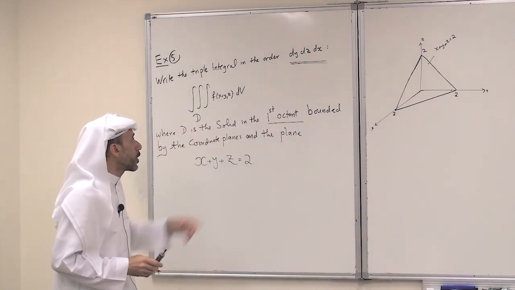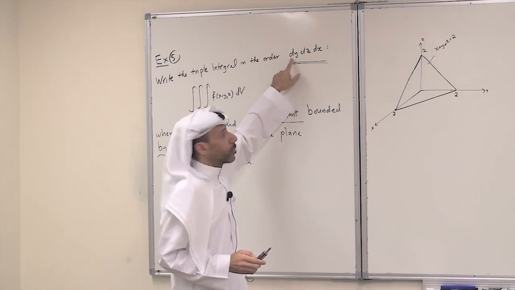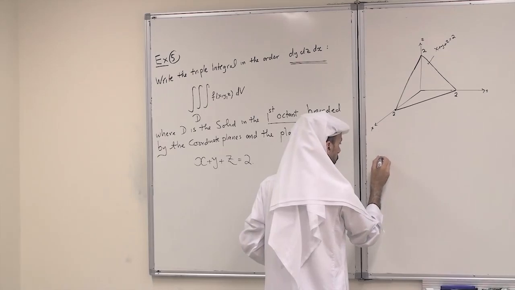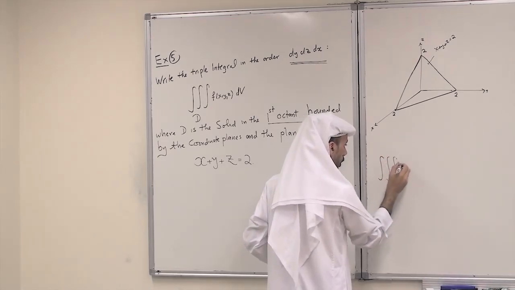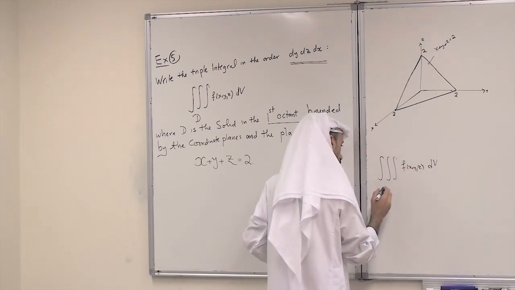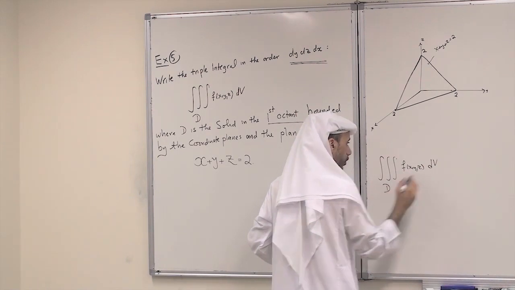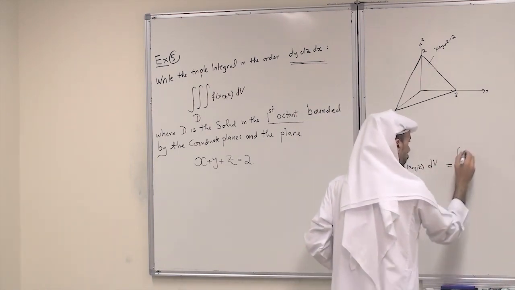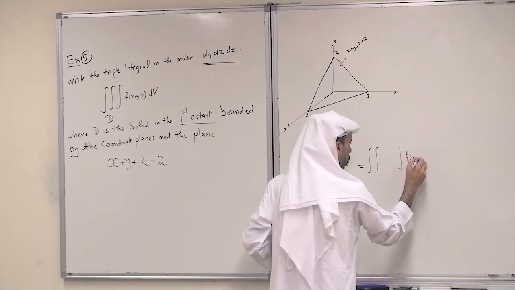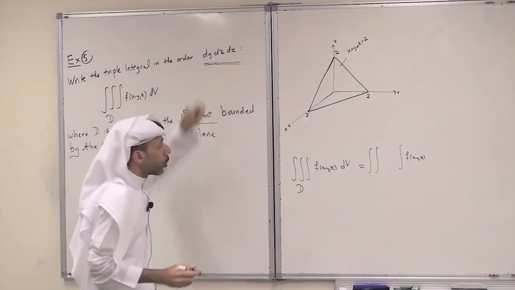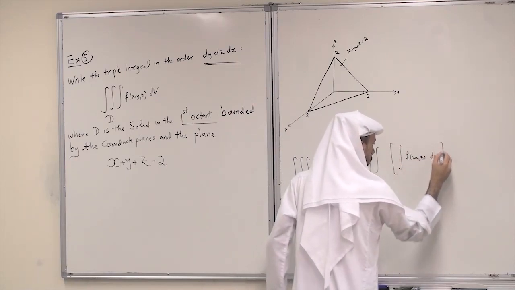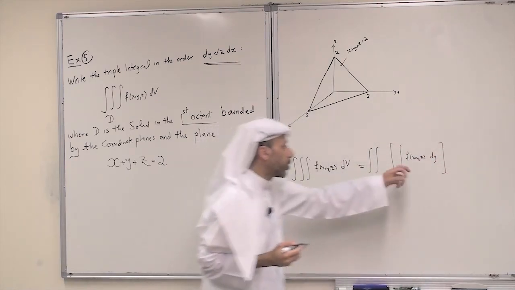Okay. Now we need to integrate first with respect to y. So here, just let me write the integral. This is just the triple integral of xyz dV over D. And I need this to be a triple integral first with respect to y of xyz, first with respect to y, dy. So what are the limits of y?